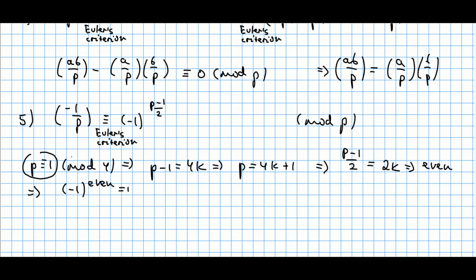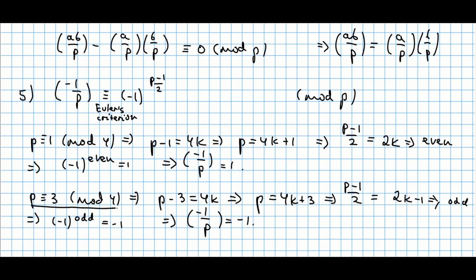If p turns out to be congruent to 1 modulo 4, then by definition of mod, you can write this as p minus 1 equal to 4 times some multiple k. So this prime is actually 4k plus 1. If you plug this p into this fraction, you will get 2k. But this number is always an even number. So you just take -1 and raise it to the even power, which will be just +1. And thus this Legendre symbol of -1 modulo p is first of all congruent to 1, but you can prove similarly that this is just equal to 1.